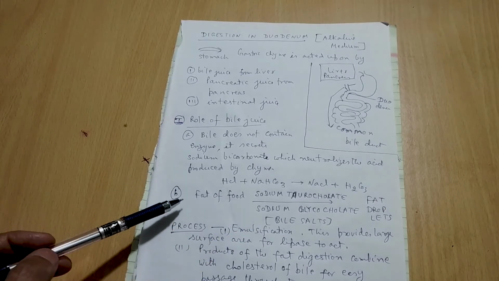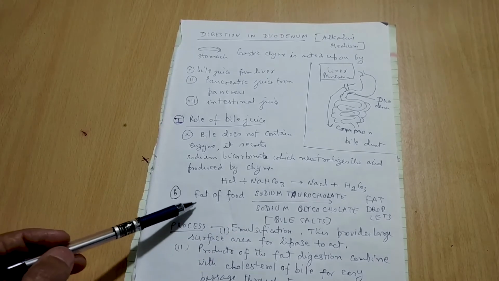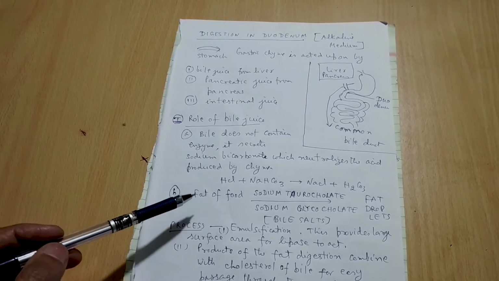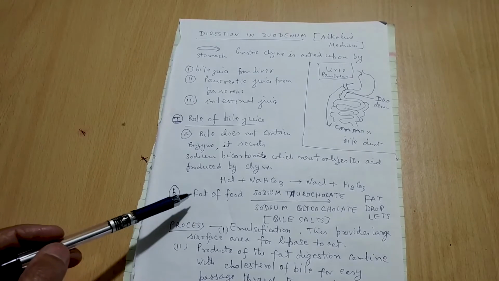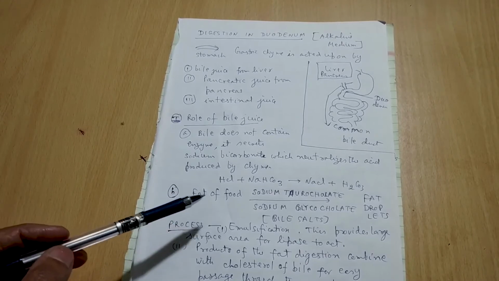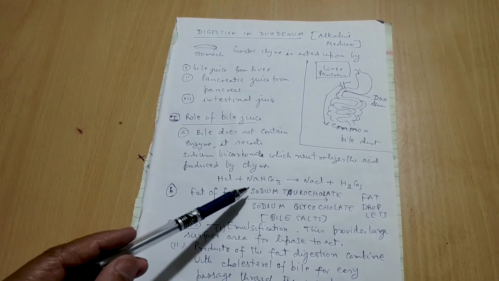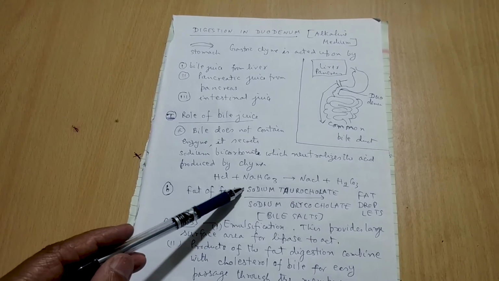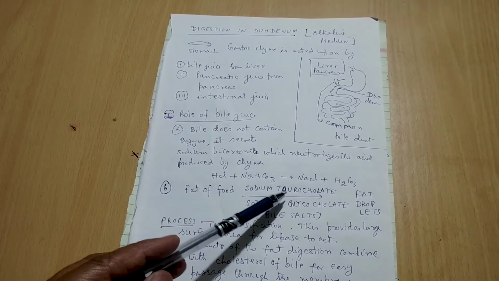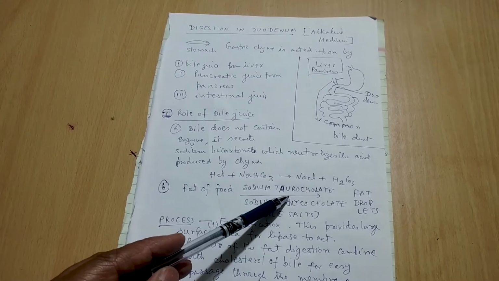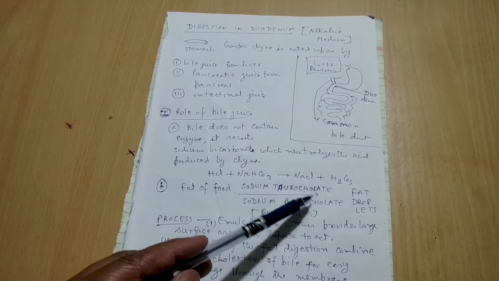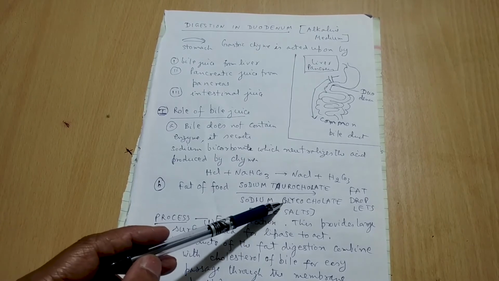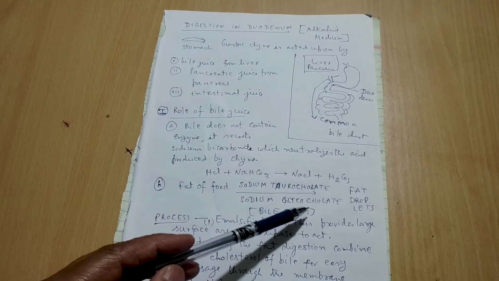So now, the second part is the fat of the food. Food contains fat also. So the fat of the food is acted upon by two kinds of bile salts. These two salts are sodium taurocholate and sodium glycocholate.